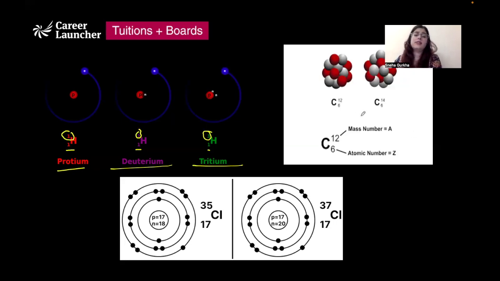Carbon can also exist in the form of 2 isotopes, carbon 12, where the mass number is 12, and carbon 14, where the mass number is 14, whereas in both forms, the atomic number is 6. It is the same. Similarly, chlorine can also exist in 2 isotopic forms, where in one the mass number is 35 and in the other it is 37, but the atomic number 17 is going to be the same.